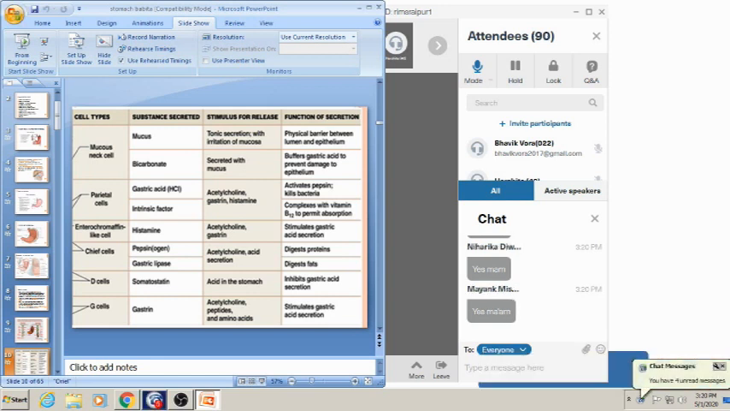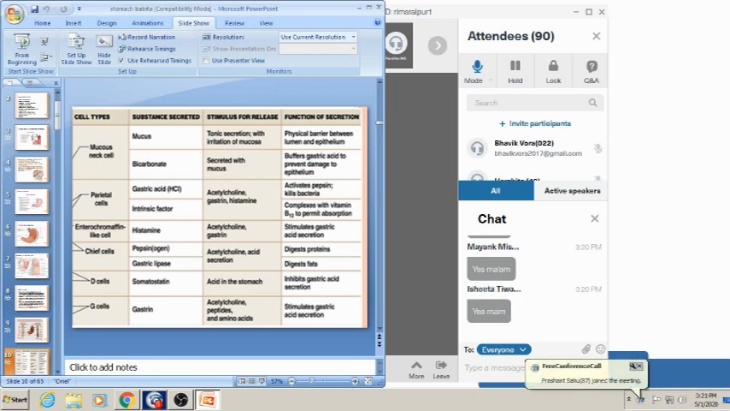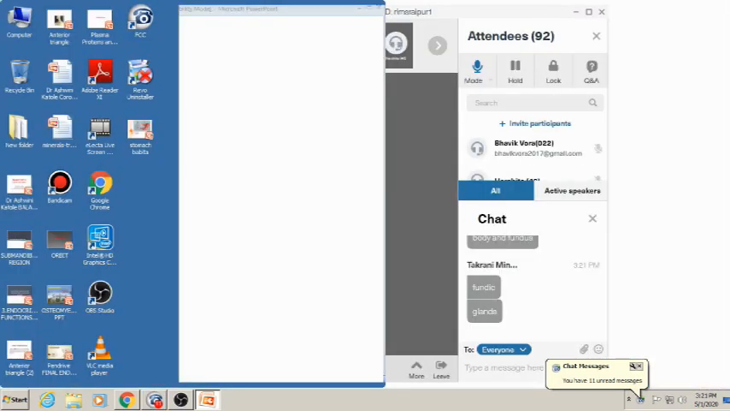Now coming to the parietal cells. Where will parietal cells be present? Can anyone tell me, parietal cells are present in which gland? I already told you. It will be present in the fundic or oxyntic gland. Okay, good. It is present in the fundic gland, which is also called the oxyntic gland.